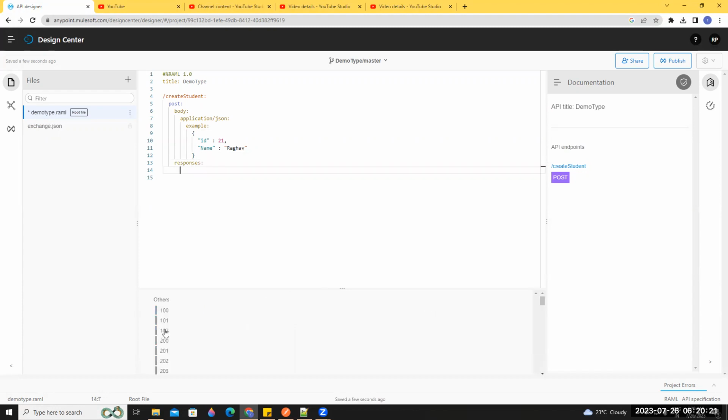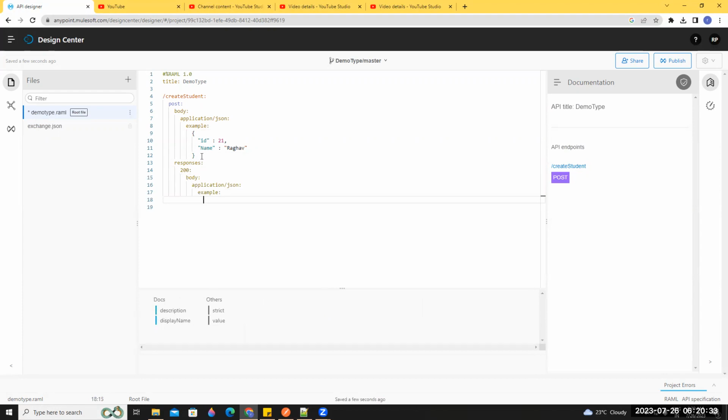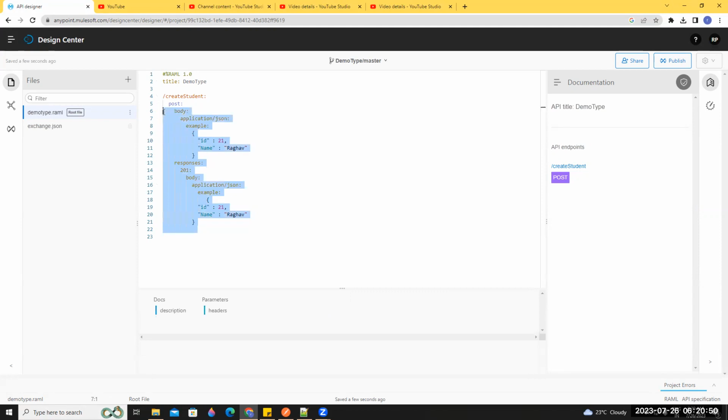This is the response. Status 200, body. 201, right? We are creating, so when we are creating, it is 201. Correct. That's it. Up to here it is clear. Only the type remains.